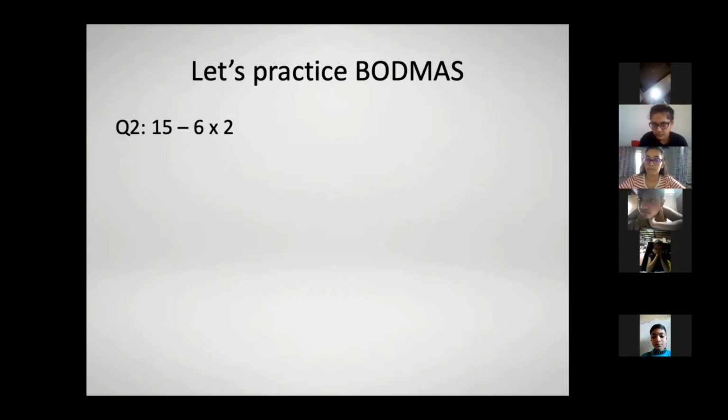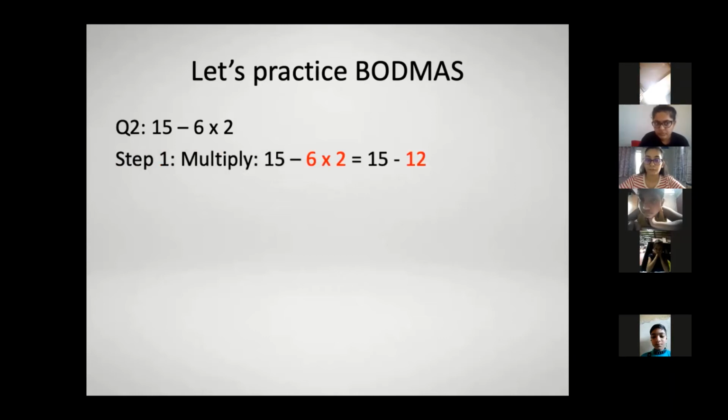12. Very good. So the first step was 15 minus 6 multiplied by 2, where you got 6 multiplied by 2 is equal to 12. Next, what will you do? 15 minus 12. Why will you do 15 minus 12? Because you multiplied 6 and 2 and you got the value of 12, correct? Yes. So the next step is